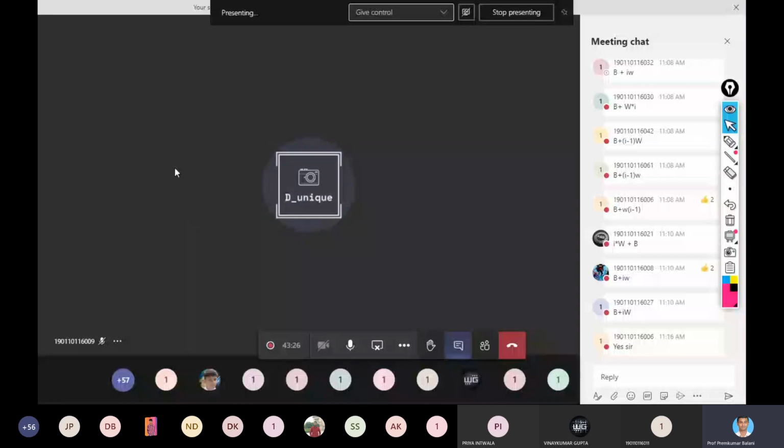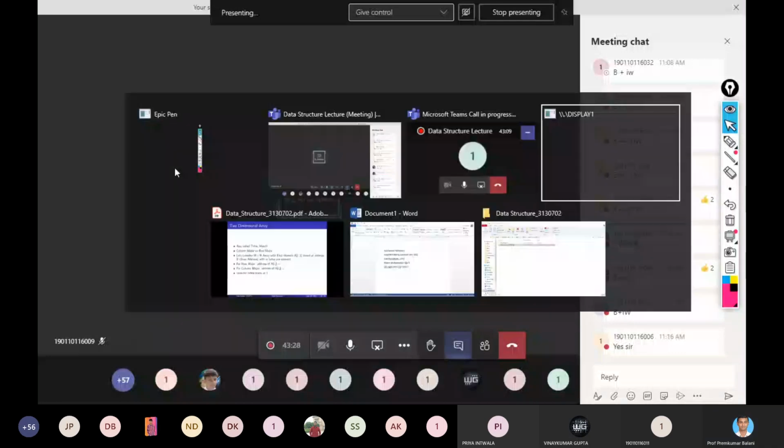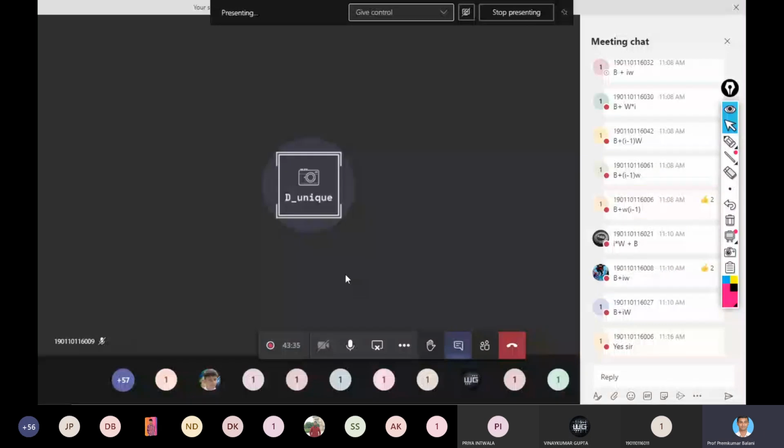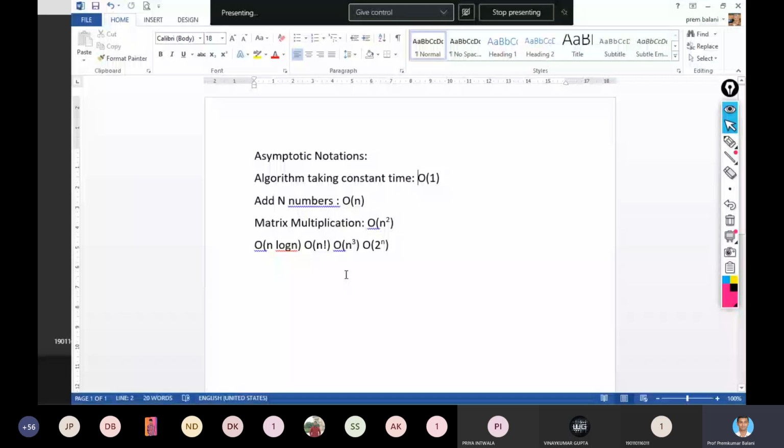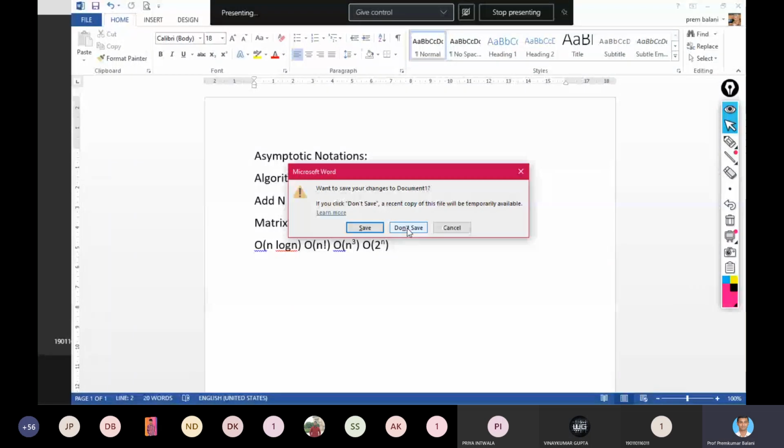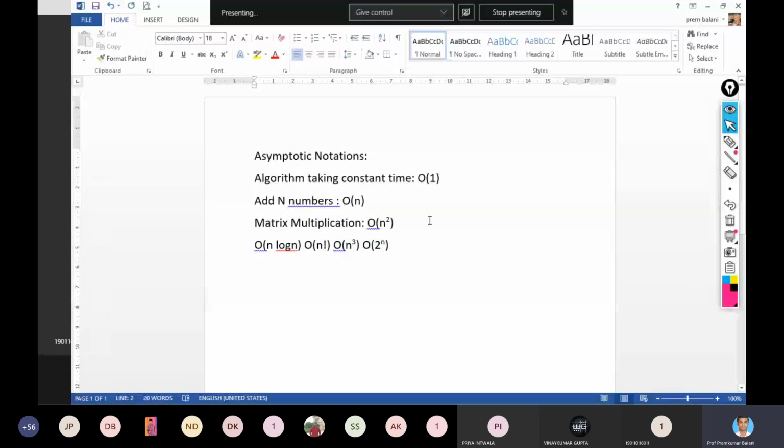Let me write it in the chat box so that you people can copy it if you want. Have you got notes? Can you copy it from there if you want? Those who are interested in taking these notes can take them, and whether you are able to take them from here or not, I don't know. Yes, okay, thank you.